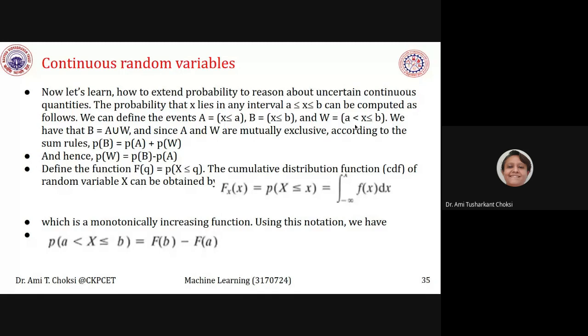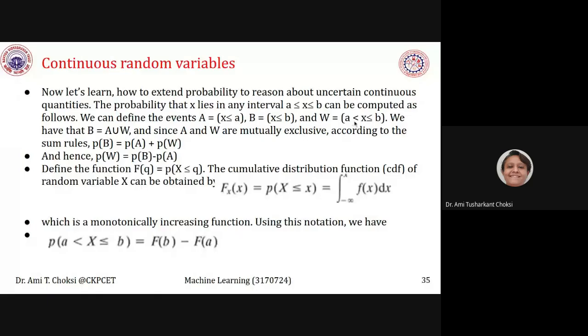For W, the values are between a and b. Is it including a? No, a is excluded. x is less than or equal to b, right? So A and W are mutually exclusive. They do not have any value in common. So B is equal to A union W.